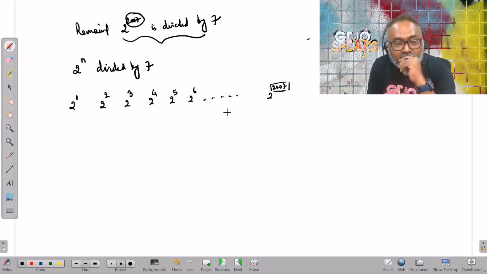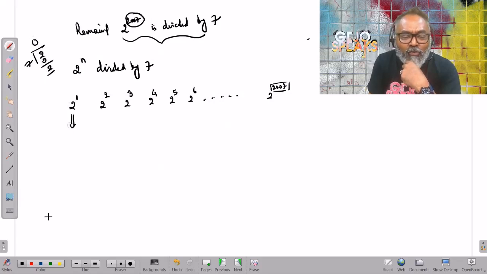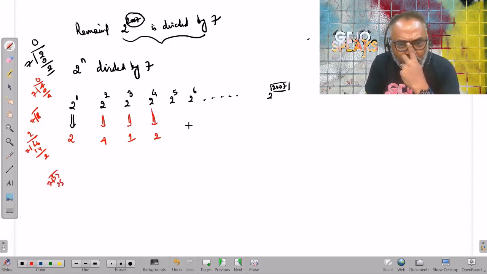Understanding the sequence. 2 raised to 1 is 2. What is 2 divided by 7? Everybody knows. 2 divided by 7, remainder is 2. This value is going to be equal to 2. Again, 4 divided by 7, the remainder has to be 4. 8 divided by 7, remainder has to be equal to 1. 2 raised to the 4 is 16, divided by 7, that is 14, remainder is 2. Wait a minute. 32 divided by 7. What is 28? Remainder is 4.